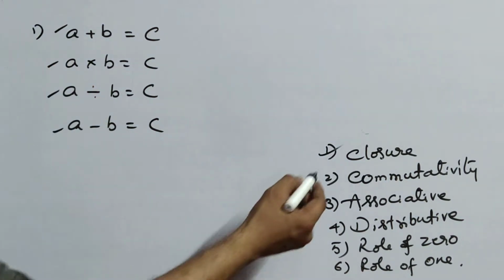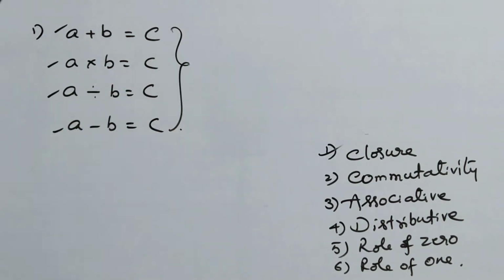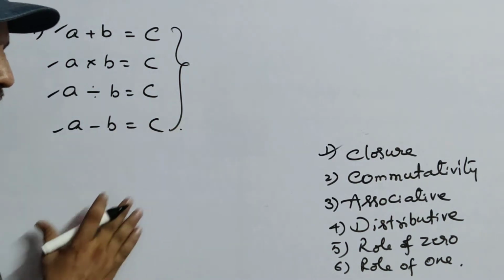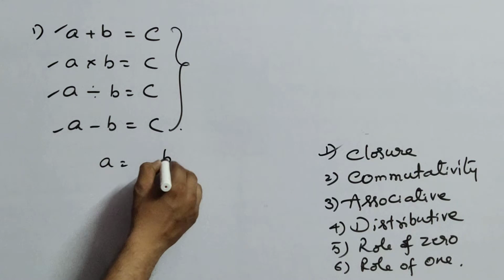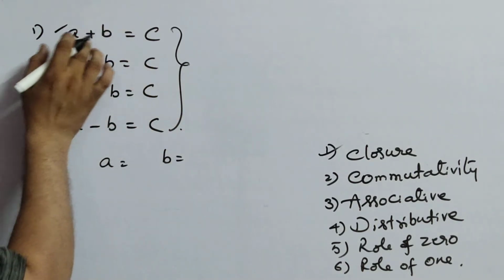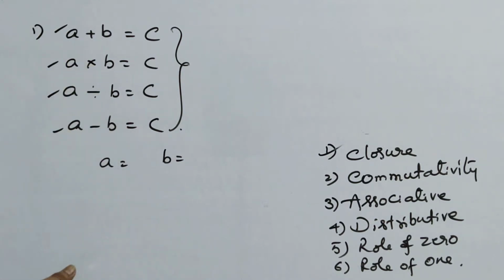So every property has 4 operations, but if you want to know this, not simply by hearting, children, take some examples, some value for A, some value for B. Then check it, apply here what is A and B.